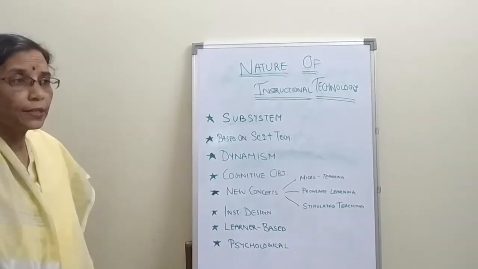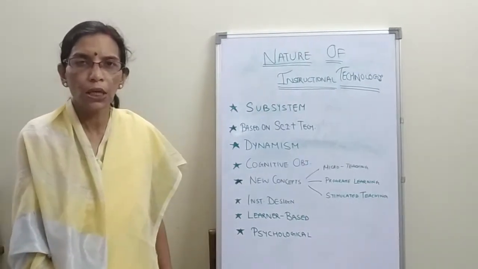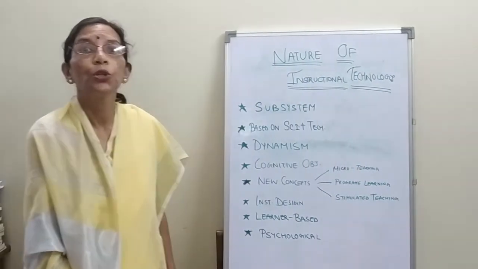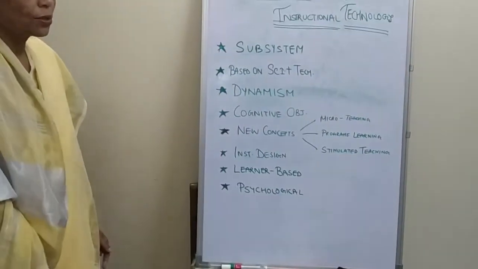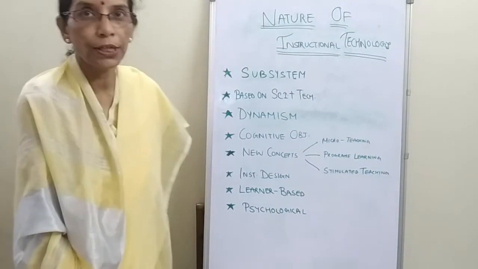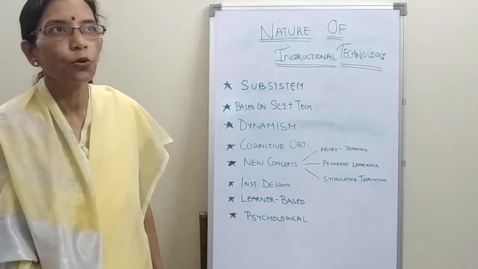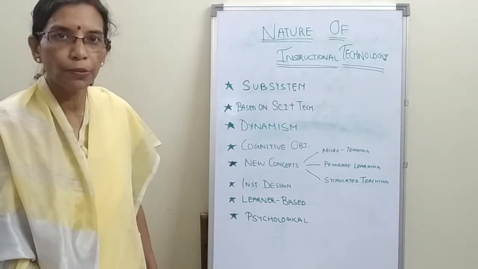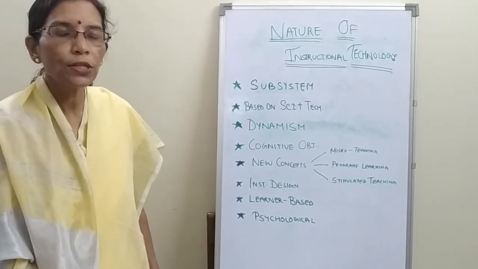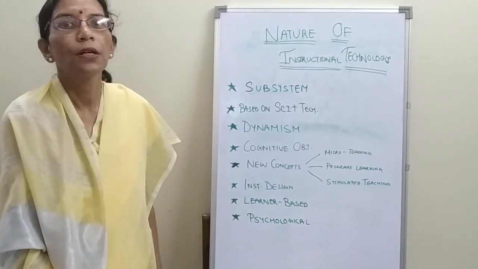And instructional technology is always learner based. It gives importance to the learners. And it is also psychological, because instructional technology is based on psychological principles and theories, which is very much important in the teaching learning process.